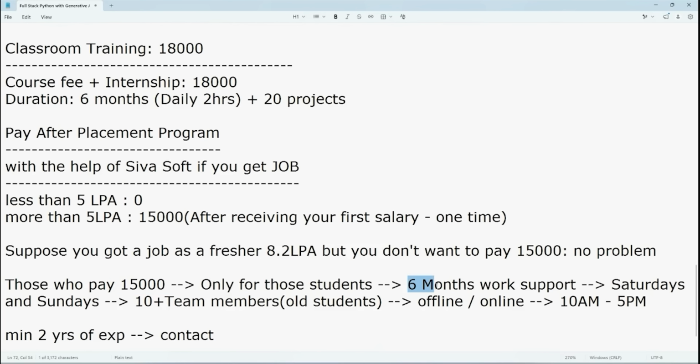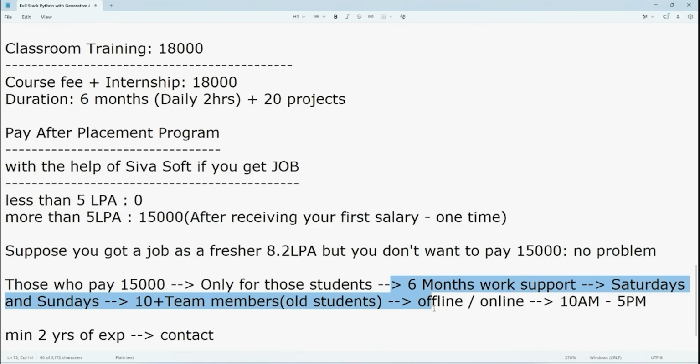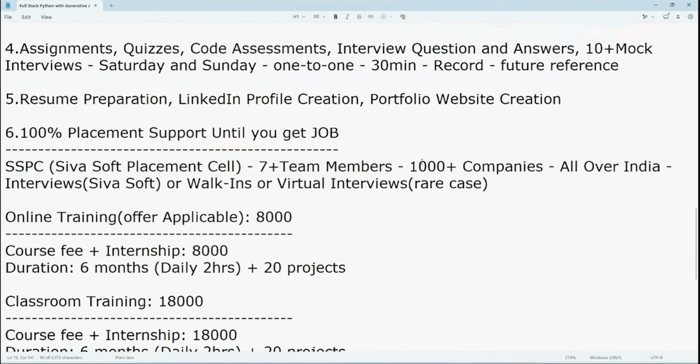So I think you all got the clarification about the pay after placement program. So the important point is, even if you get more than 5 LPA, no need to pay any amount. Okay. But if you pay, additionally you will be getting 6 months work support. So now I think you got some clarification about this pay after placement program also. Is it clear?